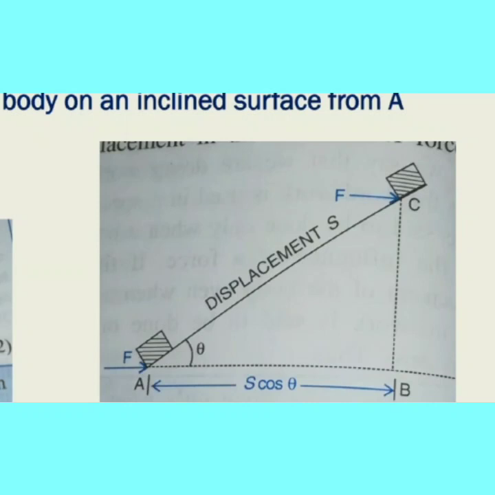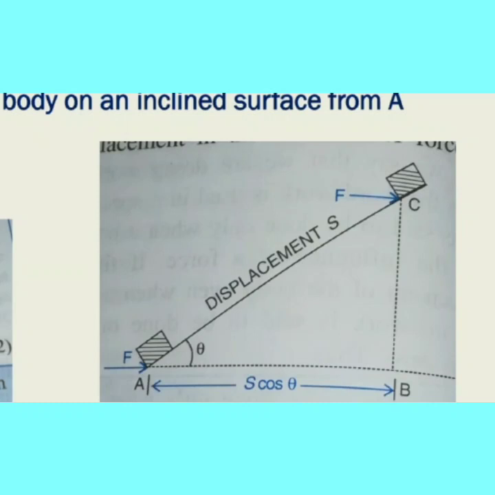On the inclined surface we take the measurement not along the incline but the vertical distance only. So AB is the distance, and the displacement is the distance between the starting position and the ending position. So displacement is A to C, distance is A to B.